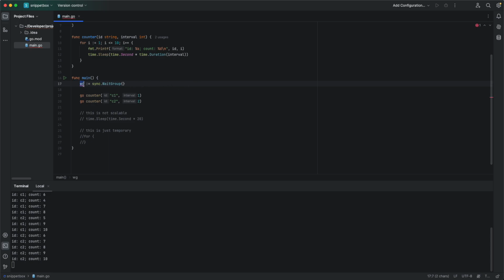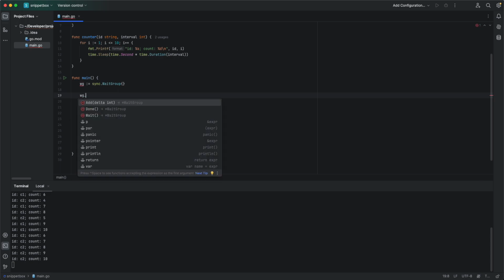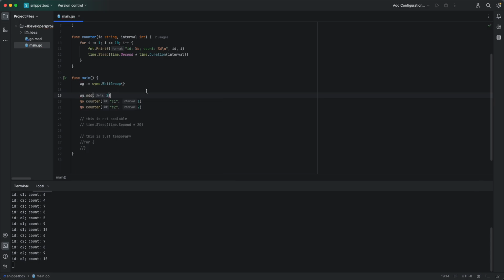Now a wait group needs to know how many Go routines we are going to wait for. In our case, we are going to wait for two Go routines, so let's go add two.